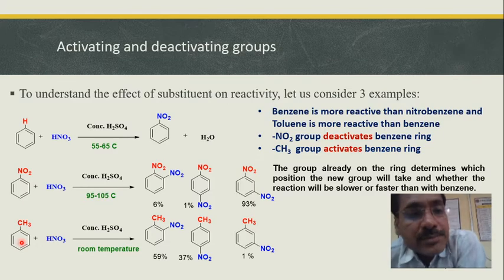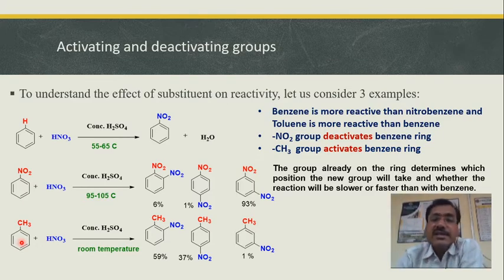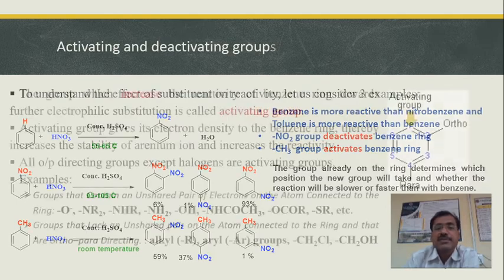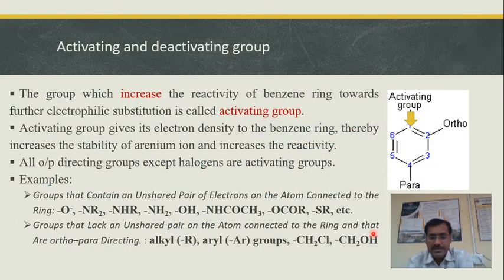So what is the important conclusion that we can draw from these three reactions? The group already present on the ring determines the position of the new group that will come in, and whether the reaction will be slower or faster than with benzene. So these are the important points that one can keep in mind. Moving forward, we'll try to understand what are activating and deactivating groups.